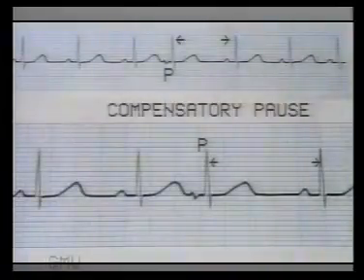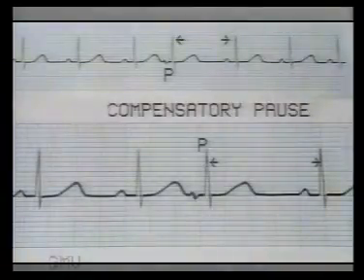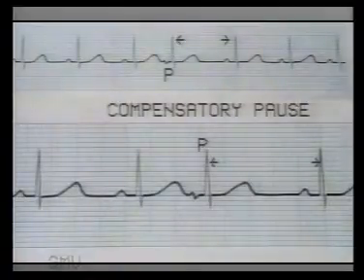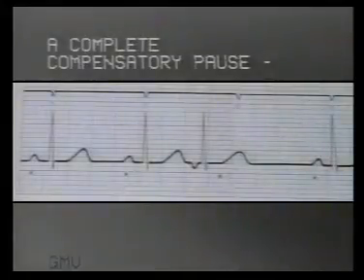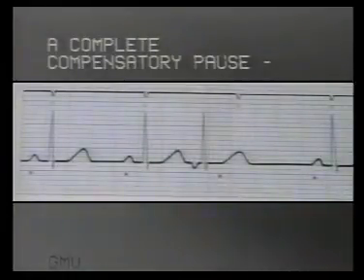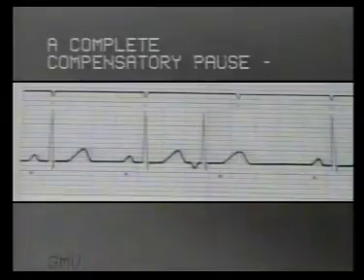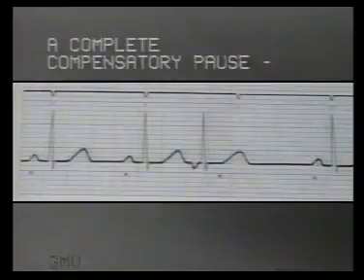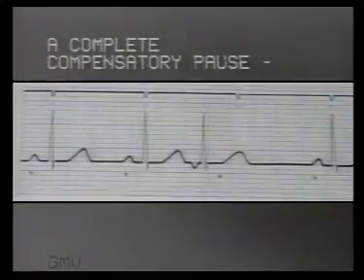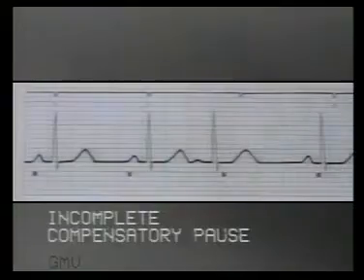If it compensates exactly for the missed beat, and the third sinus beat occurs exactly where it would otherwise have occurred, then it is termed a complete compensatory pause. Observe this strip carefully. The red spots mark the expected occurrence of P waves, and the black line at the top marks the expected occurrence of the R waves, that is, if the sinus rhythm was undisturbed. You will note that the beat after the premature beat has occurred exactly where it should have occurred. So this is a complete compensatory pause.